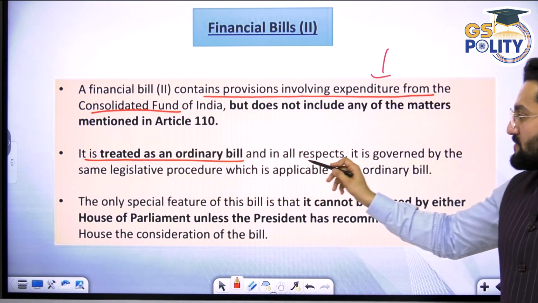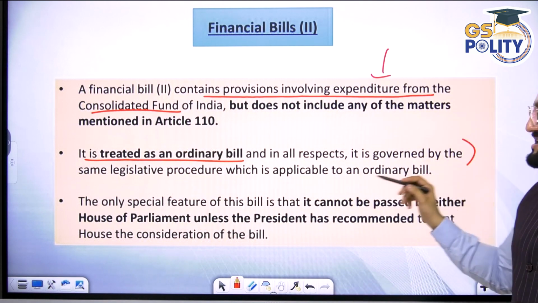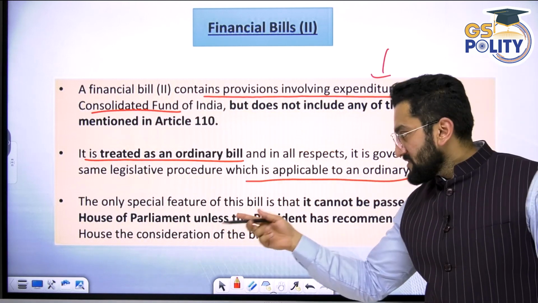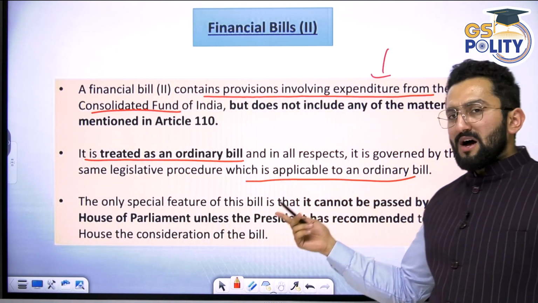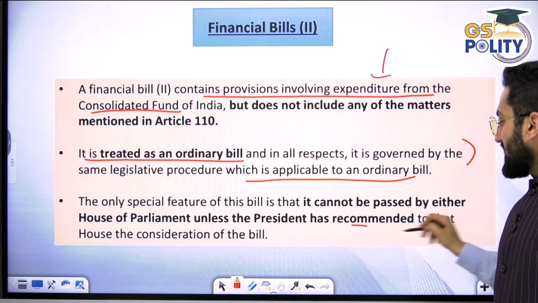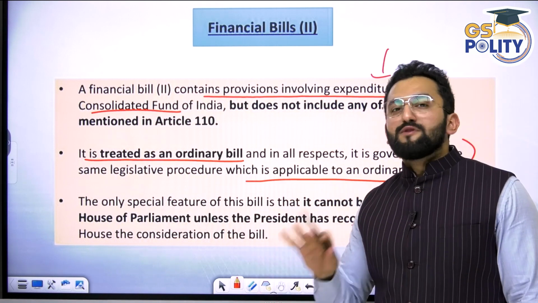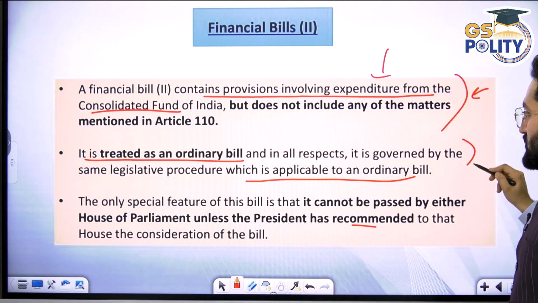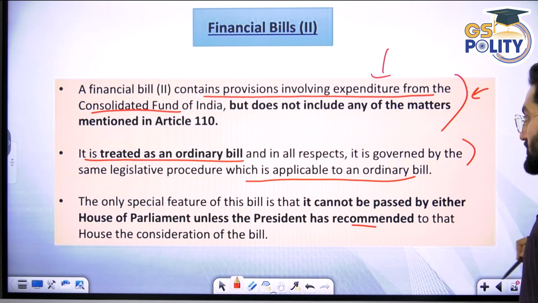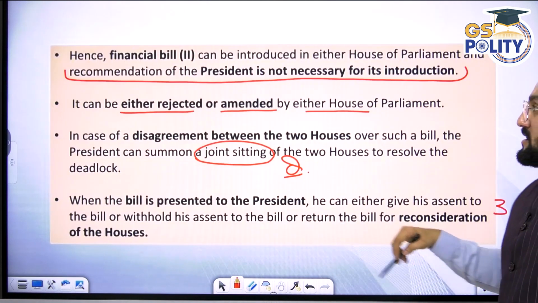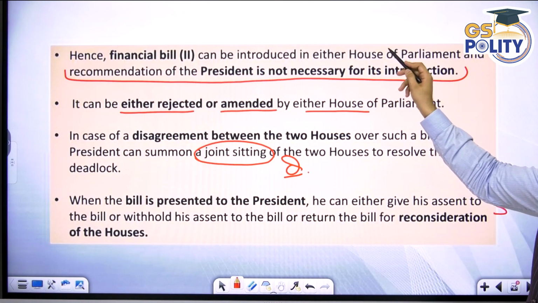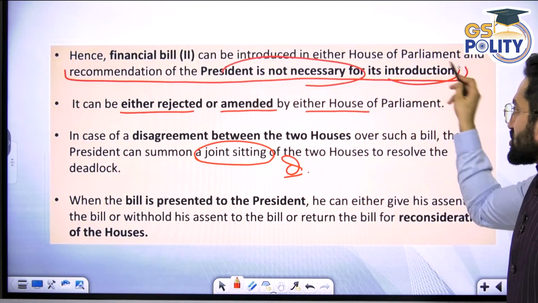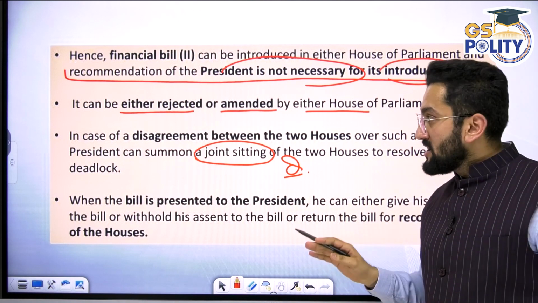It is treated as an ordinary bill, and in all respects it is governed by the same legislative procedure which is applicable to any ordinary bill. The only special feature of this bill is that it cannot be passed by either House of Parliament unless the President has recommended that house to consider the bill. This detail you need to know. Expenditure, treated as ordinary bill. Finance bill class 2 can be introduced in either House of Parliament, and the recommendation of the President is not necessary for introduction. For introduction, you need not have permission.